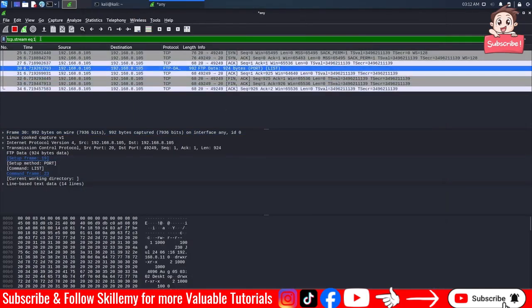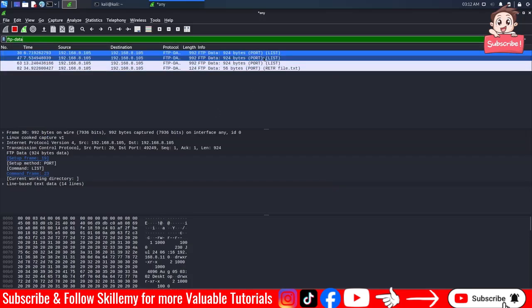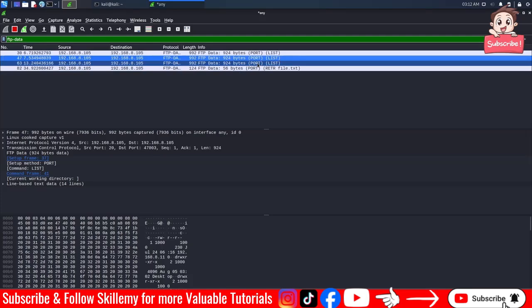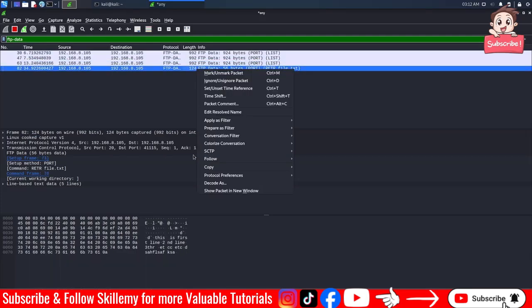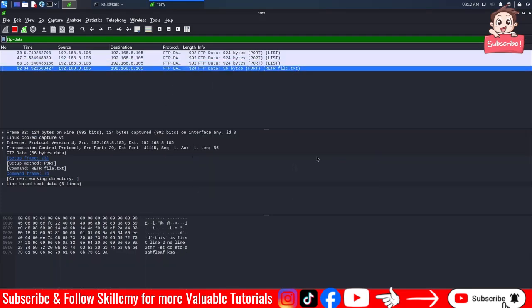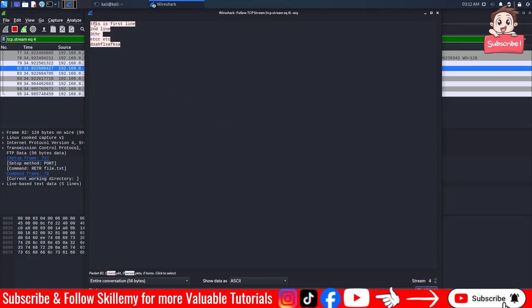Okay, again let's put ftp-data here, and here you can see we have the retrieve file list, and here retrieving the file. So follow TCP stream, and oh my god, you can see that we are seeing the plain text here completely. So you can see that this is the file as plain text, which is something very dangerous, to use FTP at all.